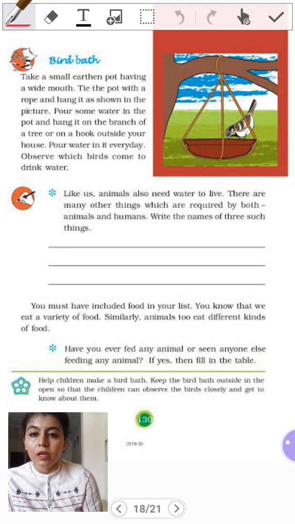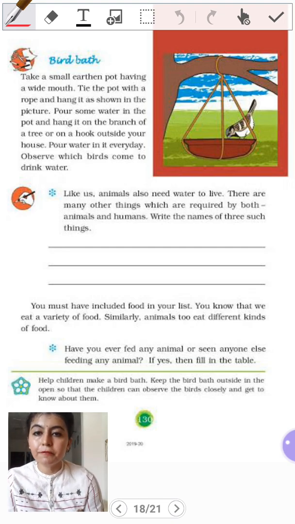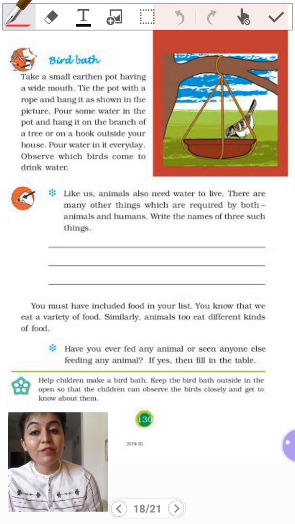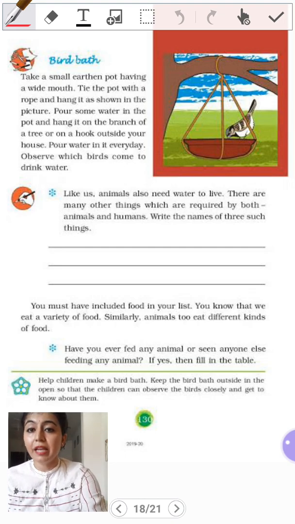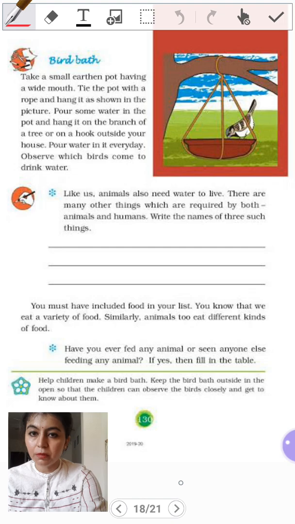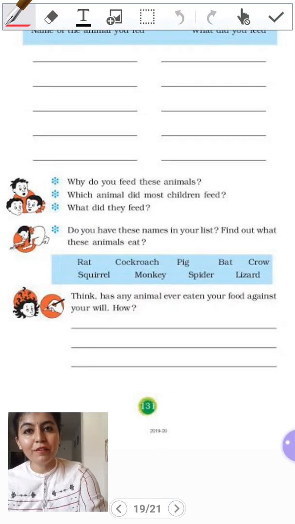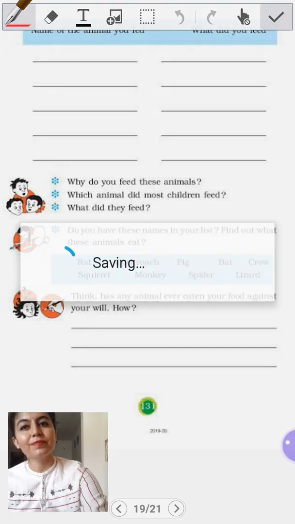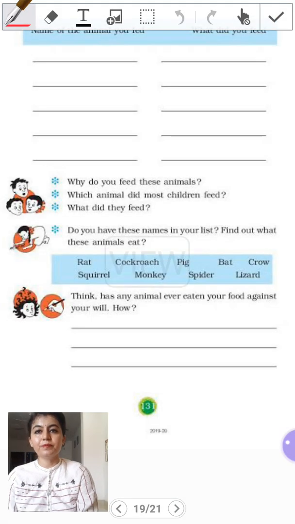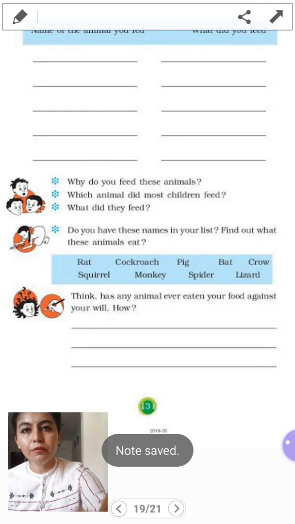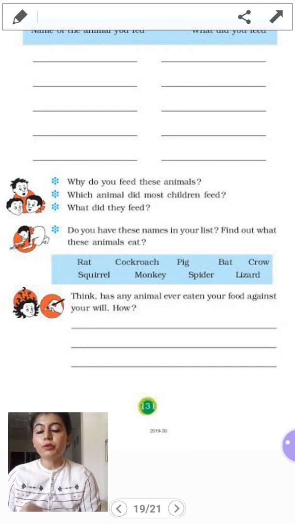You must have included food in your list. You know that we eat a variety of food. Similarly, animals too eat different kinds of food that we have discussed in detail in this video. Then, have you ever fed any animal or seen anyone else feeding any animal? If yes, then fill in this table. So if you have experienced this, you have to fill this table. Name of the animal you feed and then what do you feed?